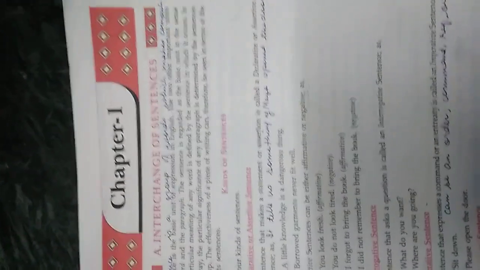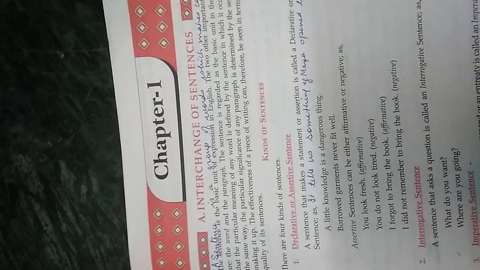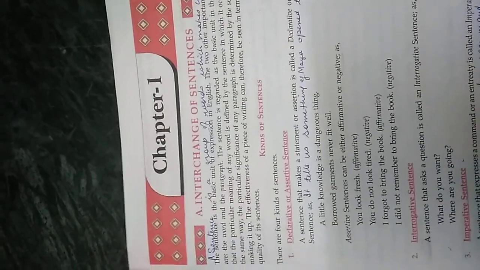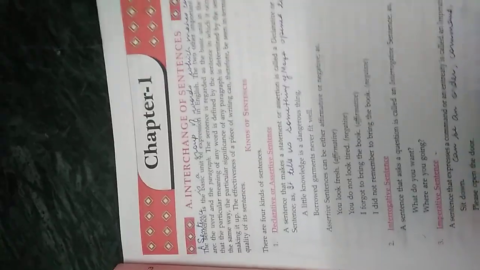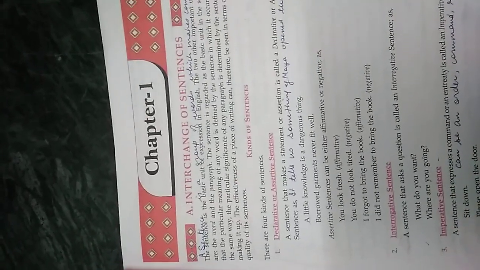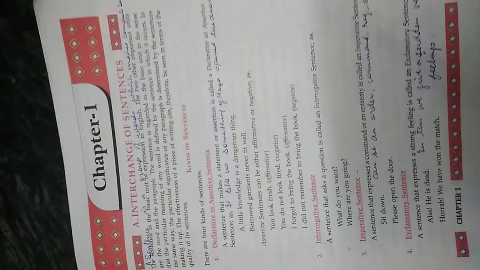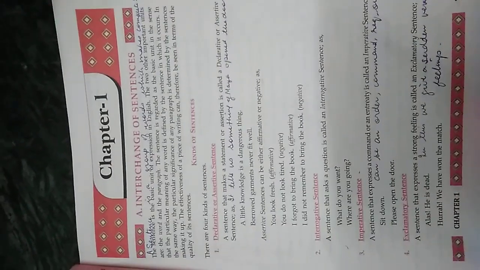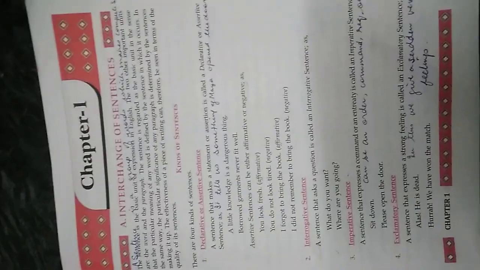A sentence is actually a group of words which make complete sense, isn't it? We all know that the sentence is the basic unit which is expressed in English, and of course it forms the basis of all grammar, and we have already been reading about kinds of sentences before also. So let me sum up all the four kinds of sentences which we have been doing. There are four kinds of sentences: declarative or assertive, then interrogative, imperative and exclamatory.